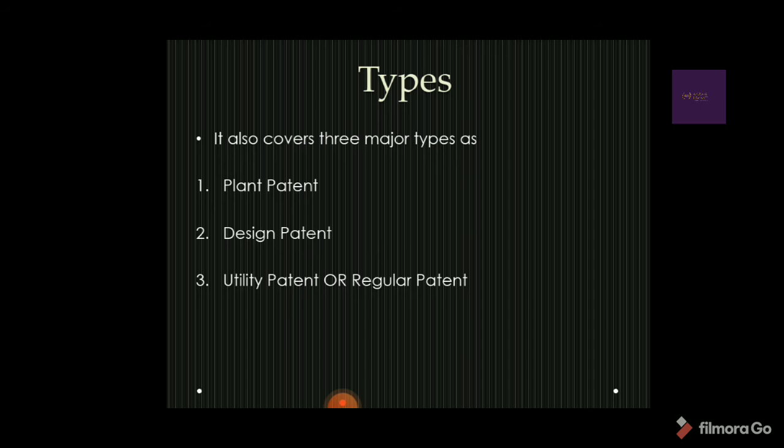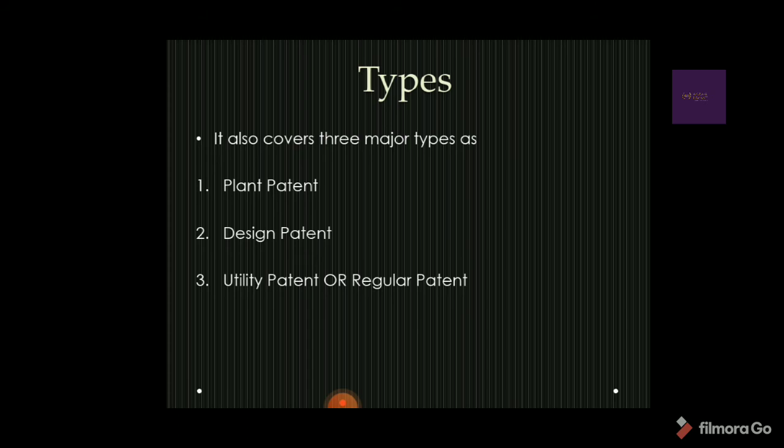Next is the types. There are generally three types: plant patent, design patent, and utility patent, or regular patent. In India we don't have a plant patent system, but the US has a plant patent system. Rather than a plant patent system, in India we have a plant breeder right system. Through that we can get rights to newly developed varieties.